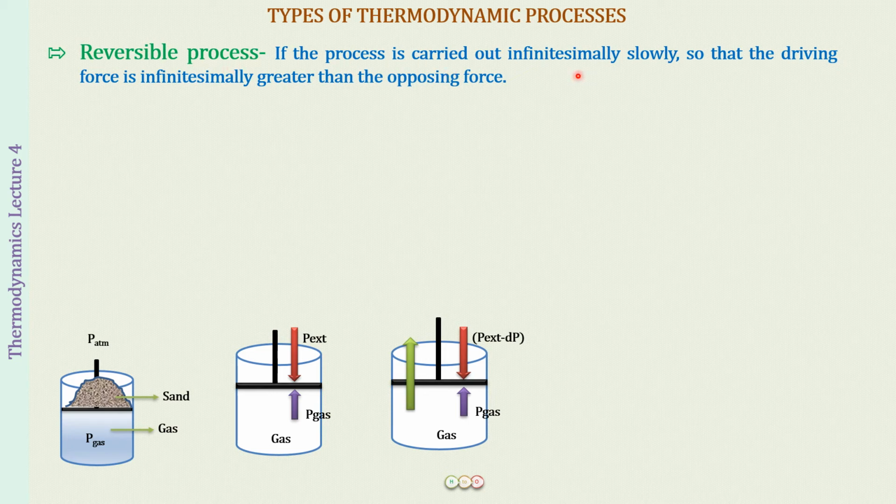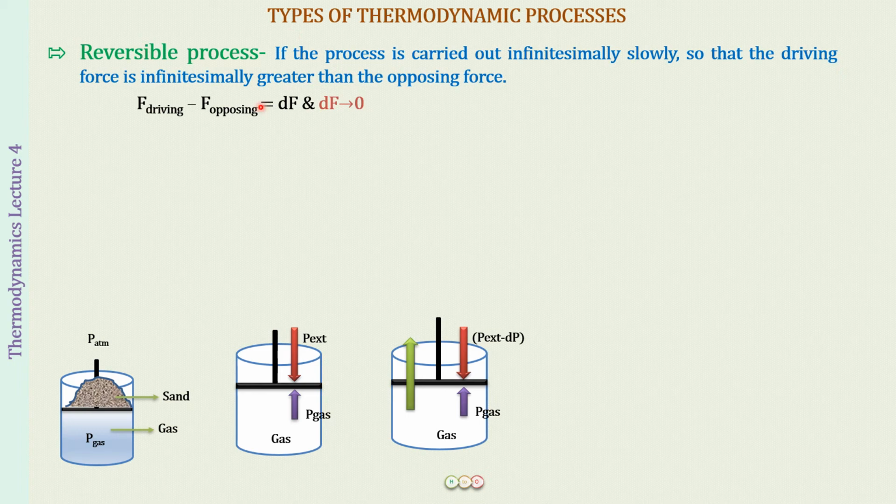So the process is going to be carried out very, very slowly, so that the driving force, which is the force exerted by the gas on the wall of the piston, is infinitesimally greater than the opposing force. Which is the opposing force? The force exerted by the atmosphere as well as the pile of sand which we have placed on this piston. So we want this driving force to be just slightly more than the opposing force. The difference between the two forces is equal to dF, and if dF approaches 0, it is very, very small, then we call this process a reversible process.